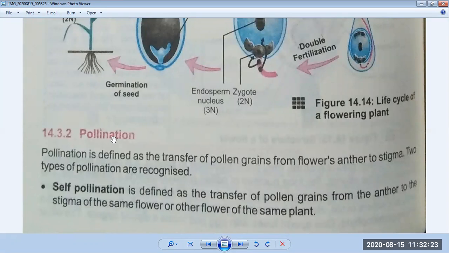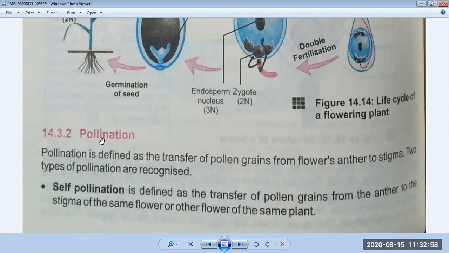Today our topic is pollination. We are doing chapter 14, reproduction, in which we have discussed sexual reproduction in animals and plants. Then we discussed the cycle of a plant and the reproductive part of a plant, which is a flower. Today we will discuss pollination. Definitely pollination also plays a very important role in reproduction, so it also helps in sexual reproduction in plants.